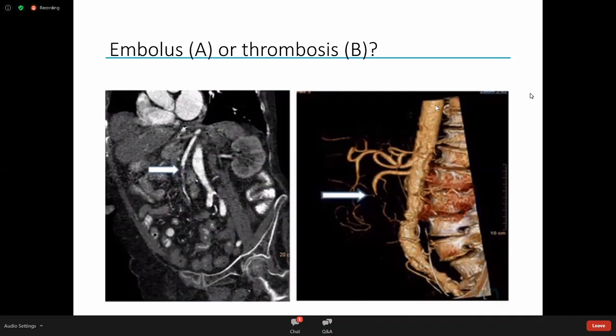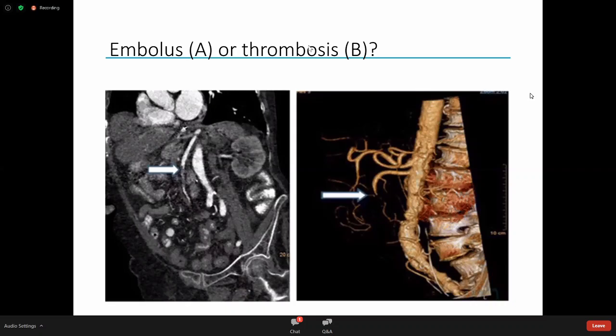So just to check who's still awake and who's been listening. This is a CT scan of somebody who's presented with acute symptoms and signs fitting with acute mesenteric ischemia, tummy pain and a rising lactate. And this is their CT scan. So we can see on the CT scan here, you've got normal blood flow in this part of the superior mesenteric artery, and then it suddenly stops. So we've got this filling defect, and this is a reconstruction of the same image. We've got this filling defect here. The blood supply suddenly stops.